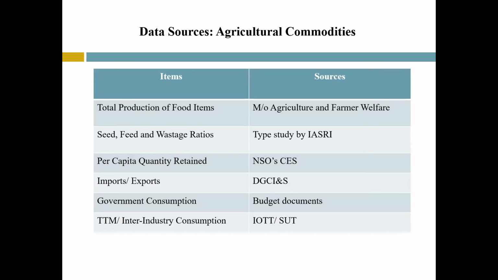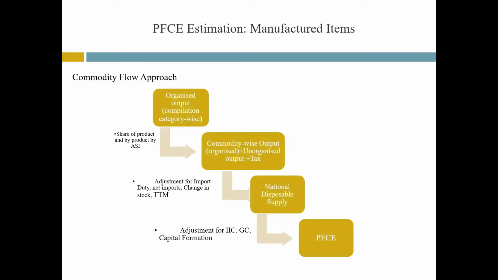Government expenditure is obtained by the economic analysis of budget documents. The total expenditure on goods is distributed over commodities on the basis of norms of expenditure used from input-output tables. Inter-industry consumption is also taken from input-output tables. Having understood the estimation procedure for agricultural items, next we move on to the estimation procedure for manufactured items.